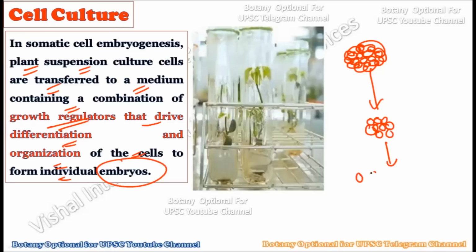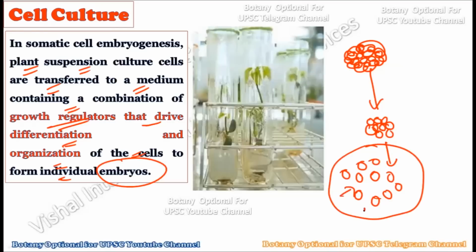These individual cells will absorb the liquid growth medium from the surroundings, and this medium allows these cells to get converted into embryos. After getting converted into embryos, these can be used for the process of somatic cell embryogenesis.